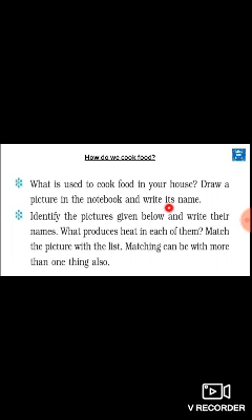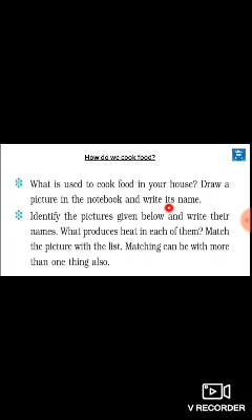Now coming to the next activity, right? What is used to cook food in your house? You have to draw a picture in your notebook and write its name. Generally we use a gas stove for cooking, right?